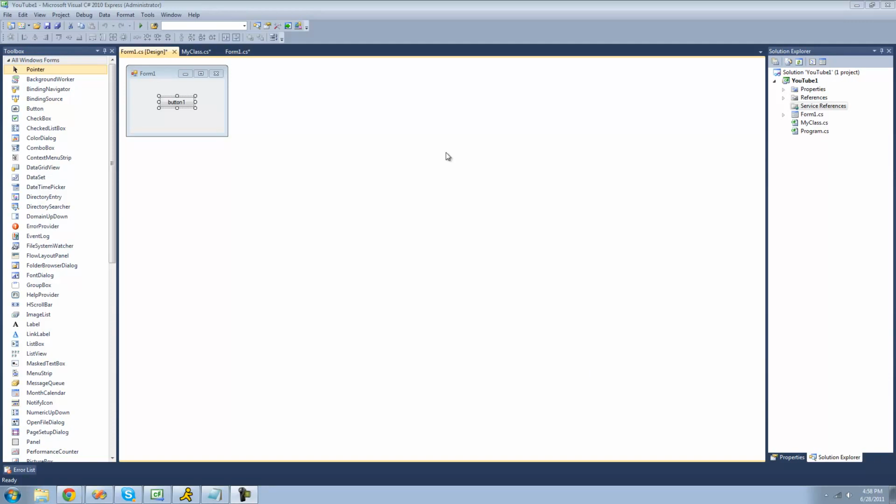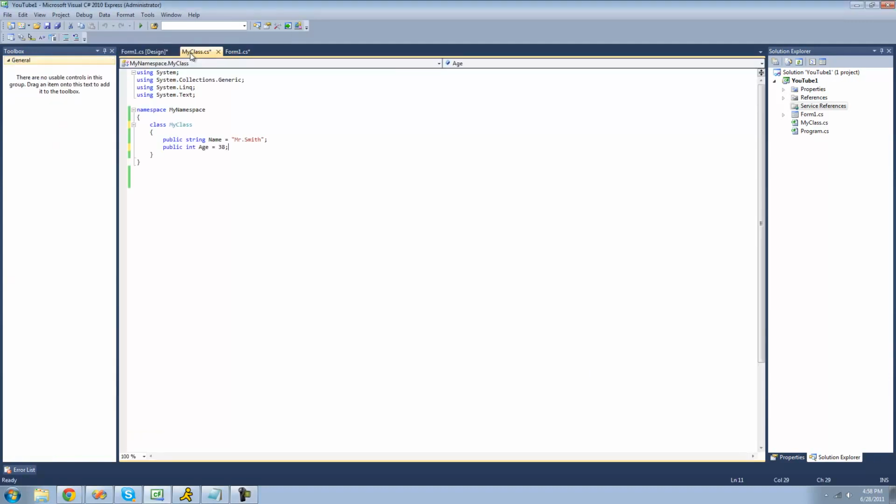So all you're going to need for this tutorial is a button and a class. And inside of our class right here, we have two fields. We have a string name, which equals Mr. Smith, and we have an integer age, which equals 38. Say we wanted to finish defining this class in another file. Well, in order to do that, we'd have to make this class partial. To make your class partial, you're just going to want to type the partial keyword before the keyword class.